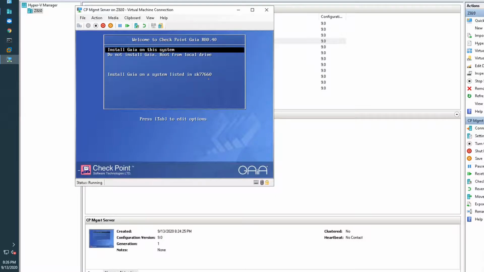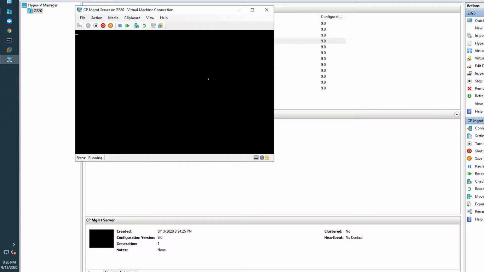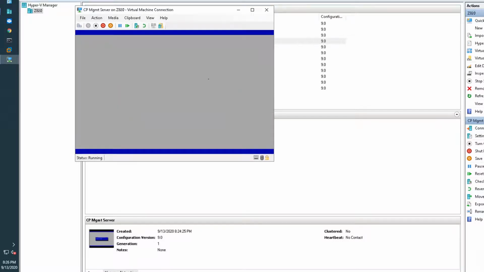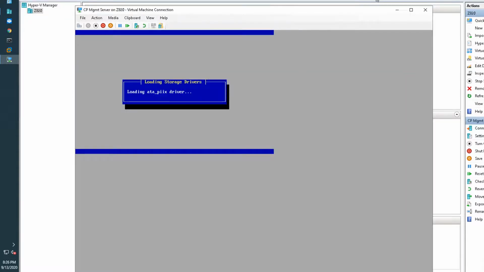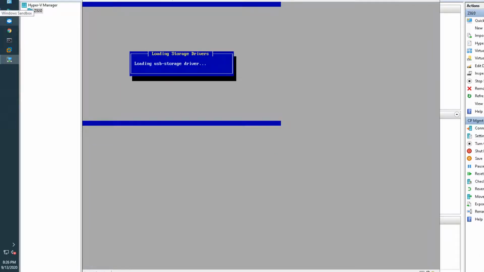Okay, install Gaia on this system. Gaia is a Checkpoint operating system. It's loading drivers, so it's gonna take a while.